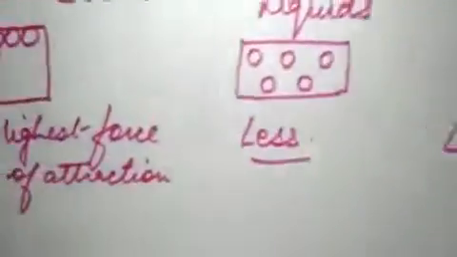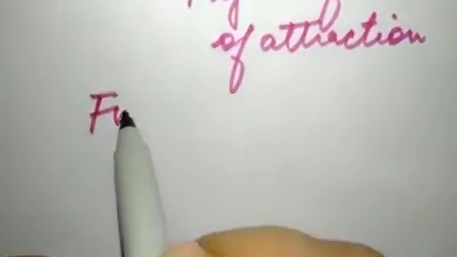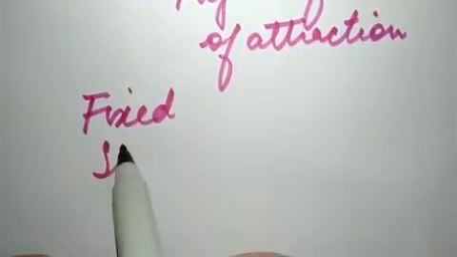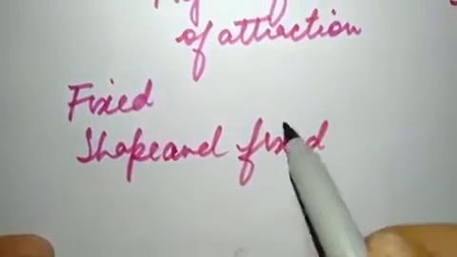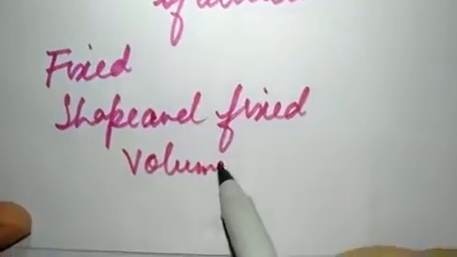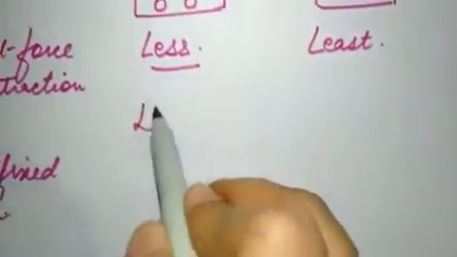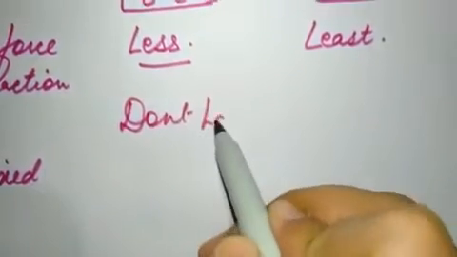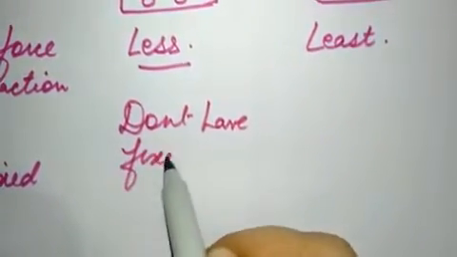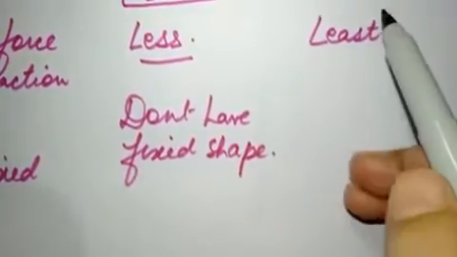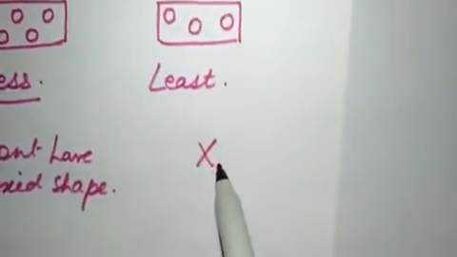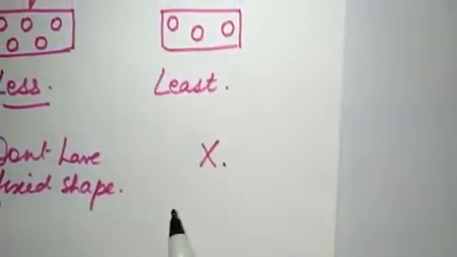And for this reason, solids have a fixed shape and fixed volume. Liquids, on the other hand, don't have a fixed shape, but they have a fixed volume, right? And gases have neither a fixed shape nor a fixed volume.